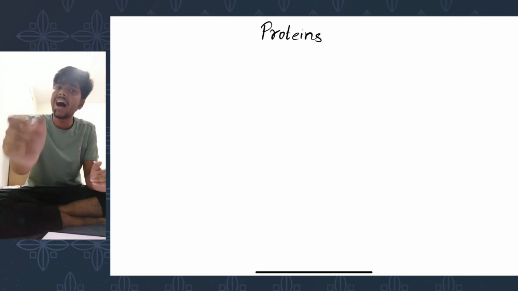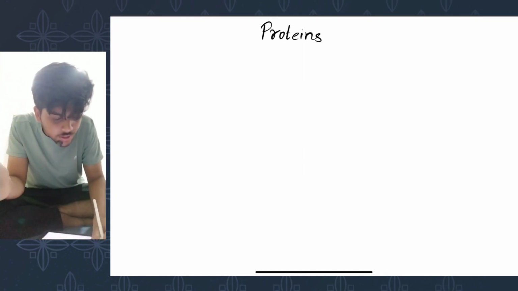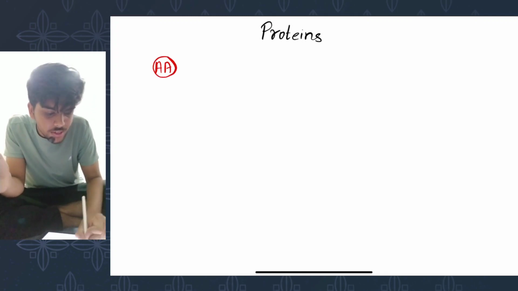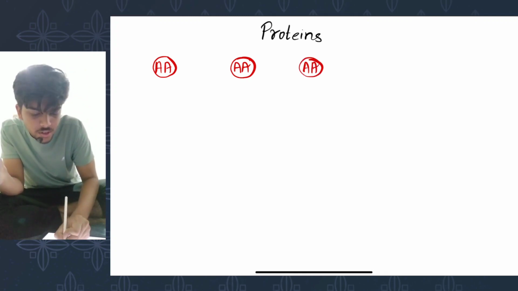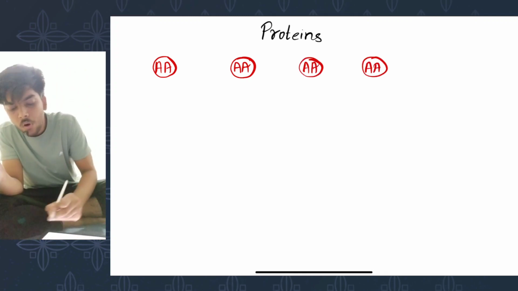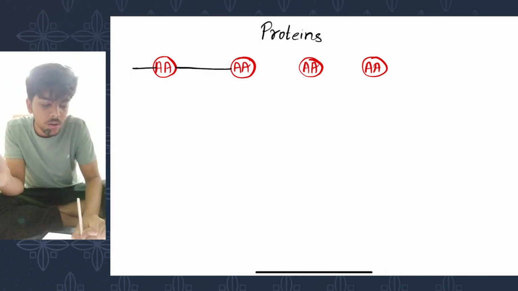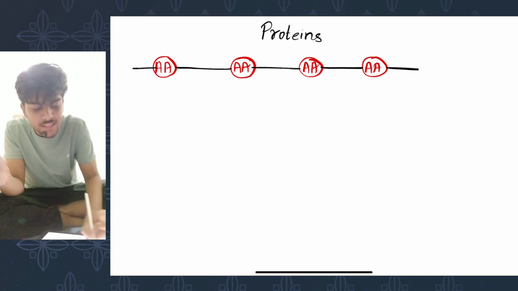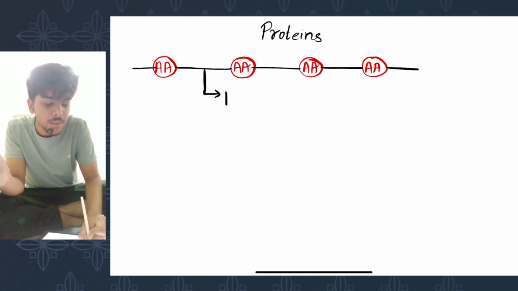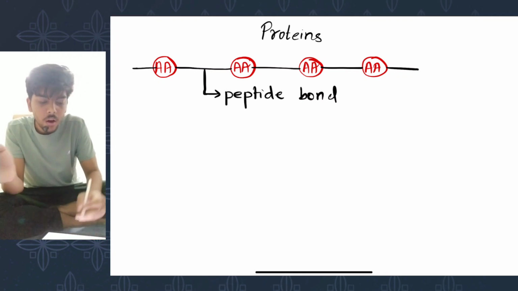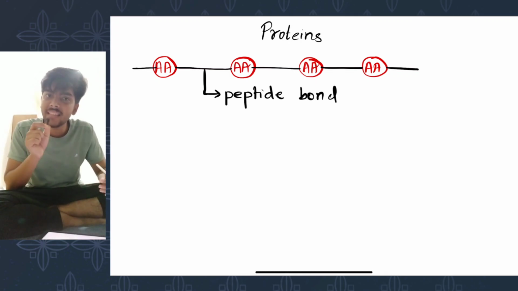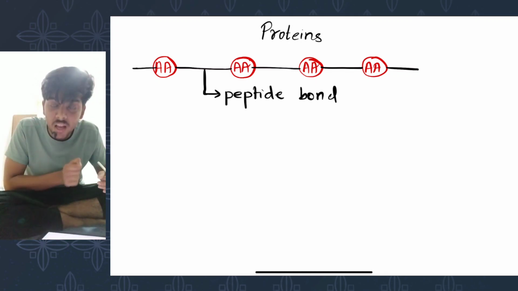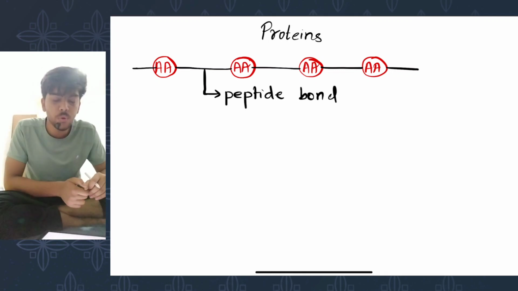So what actually are proteins? Here's one amino acid. Here's another amino acid. Here's another amino acid. Here's another amino acid. All these amino acids, they are connected to one another with the help of a bond. And this bond right here is called the peptide bond. So what we get? We get a chain of amino acids, or shall I say a polymer of amino acid. And that's exactly what a protein is. A protein is a polymer of amino acid.